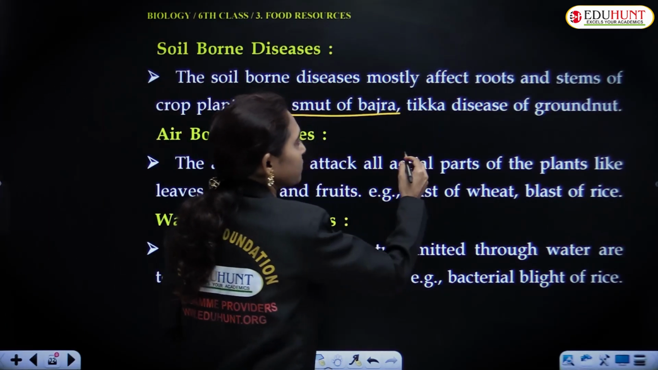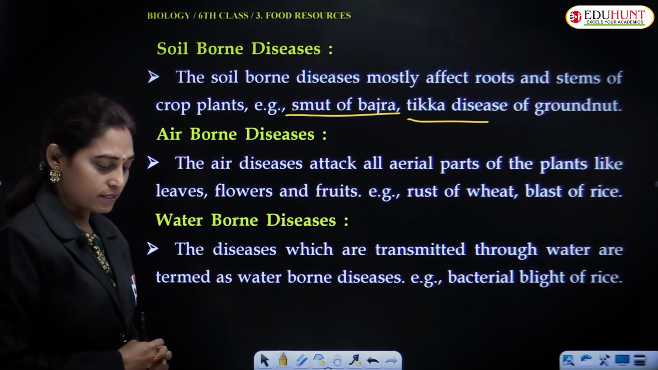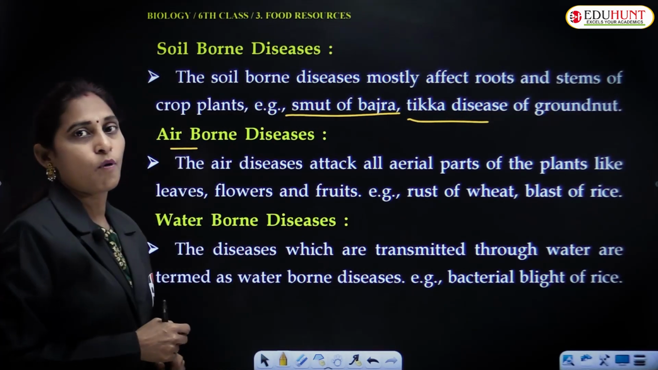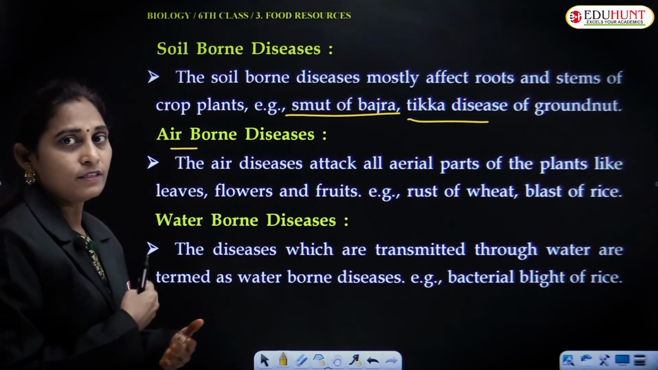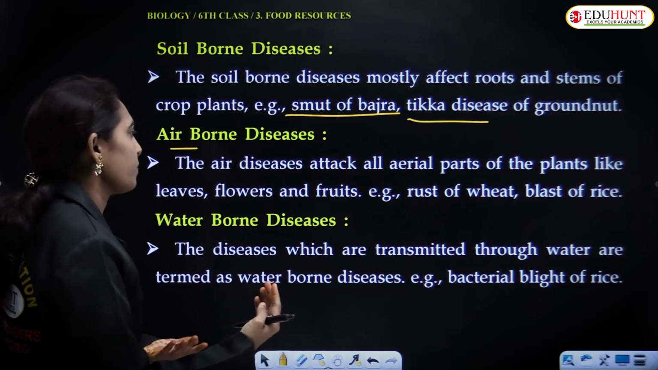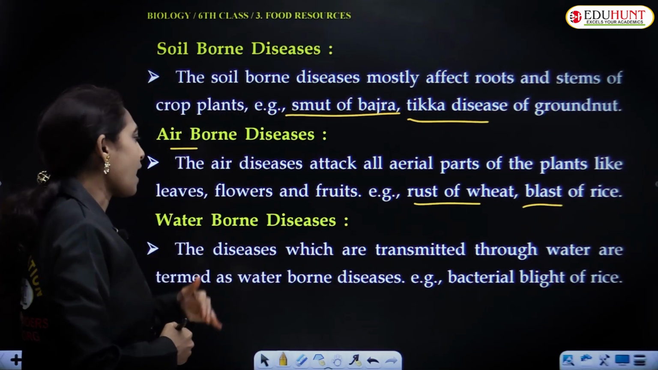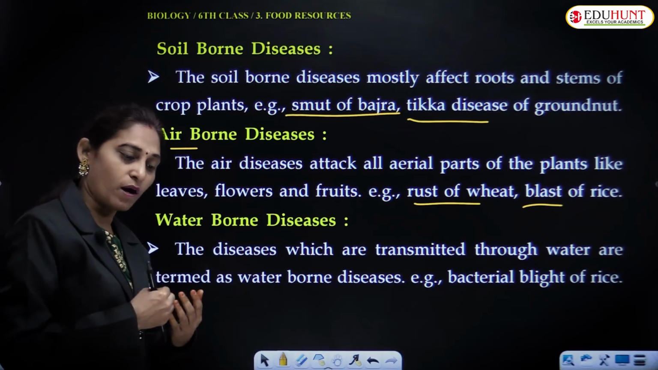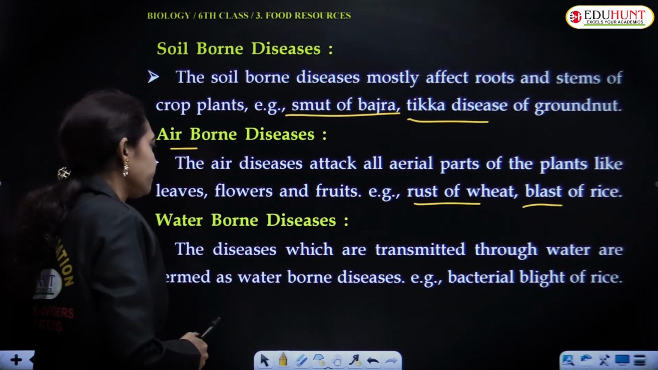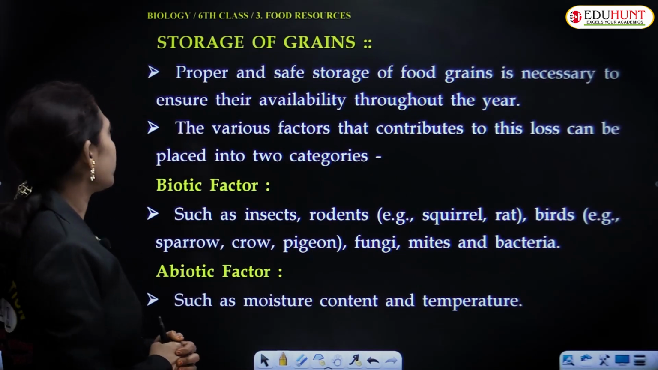Example is smut of bajra, tikka disease of groundnut. And these are the examples of soil-borne diseases. Sometimes the pathogen may spread through air, called airborne disease. The pathogens attack via air. Air is the medium through which the pathogen spreads. Example, rust of wheat and blast of rice. And the last one is the waterborne disease. The water is the agent, it spreads the disease. Example is bacterial blight of rice. It is an example of waterborne disease.